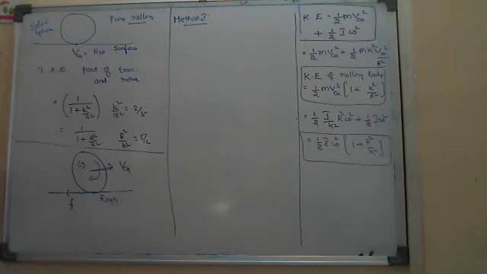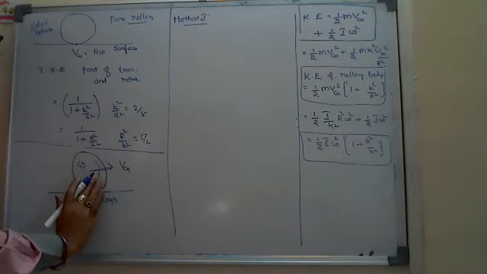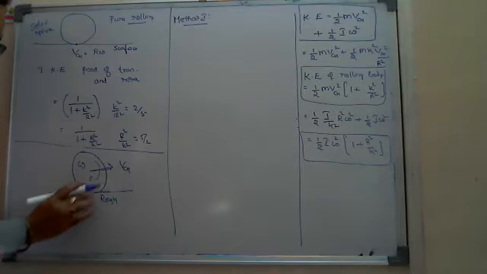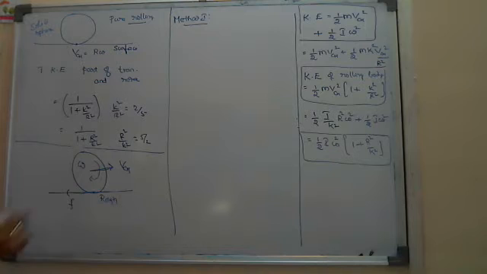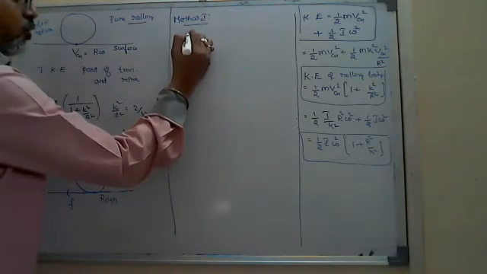So in method one, what will be the net force acting on the body? There is no external force, but some internal force is there, friction, that is in the opposite direction to VCM. So in the free body diagram, that friction reduces the speed. So it is the retarding force.